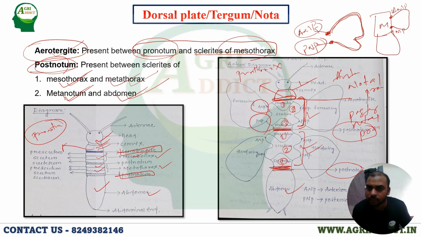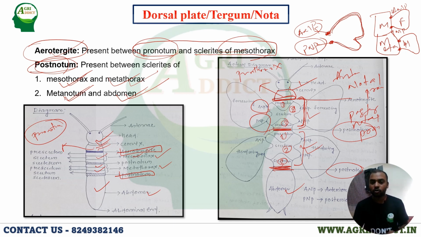And if this is the metathorax, that means another, this is the hind wing. This is the forewing, this is the hind wing. So this is the ANP and this is the PNP. This is the most simplified explanation. Actually this diagram is not correct; I am telling you for simplification only.